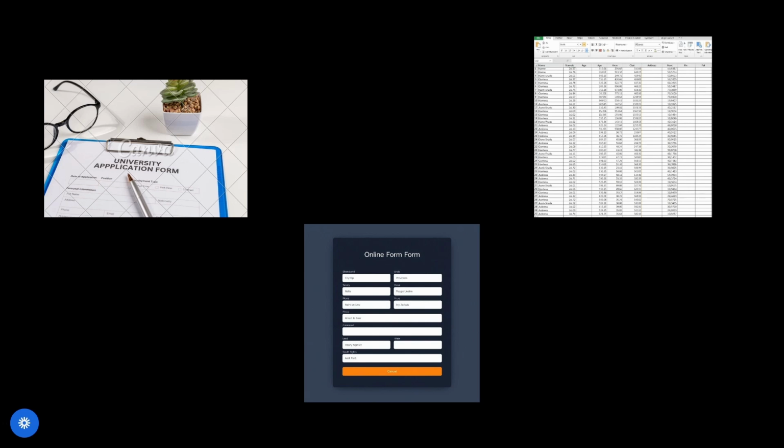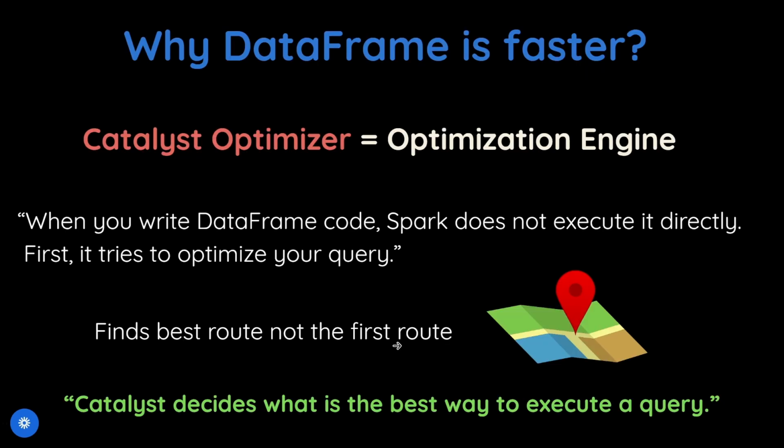And that's why Dataset is powerful, meaning errors are caught before the job runs. Internally, Dataset also uses the Catalyst optimizer.